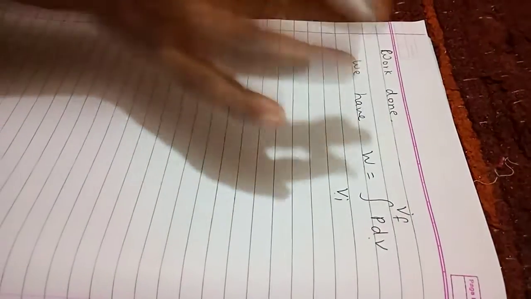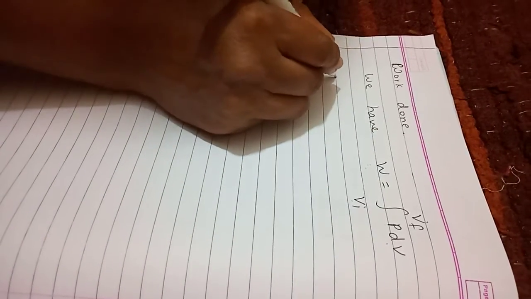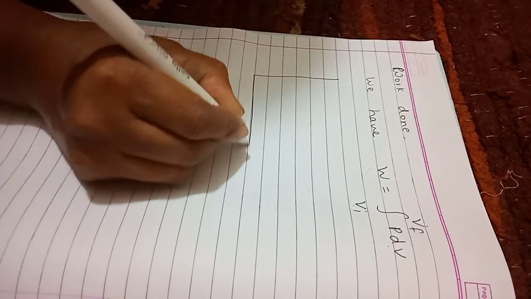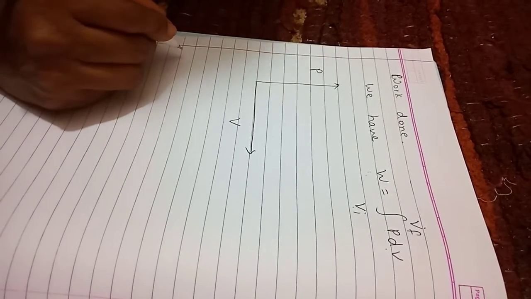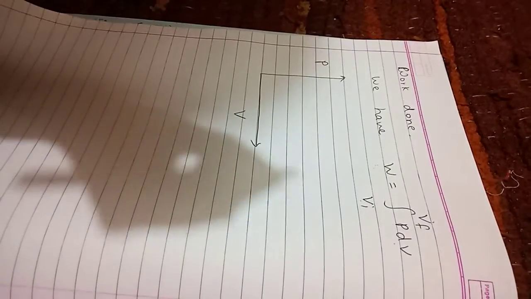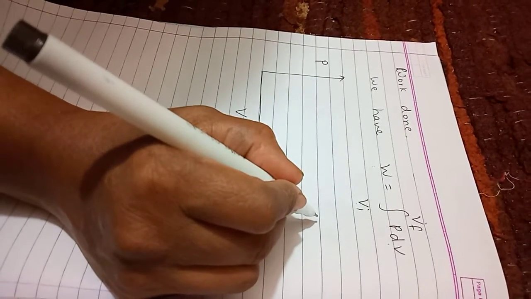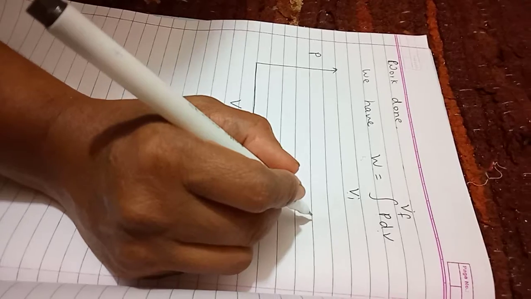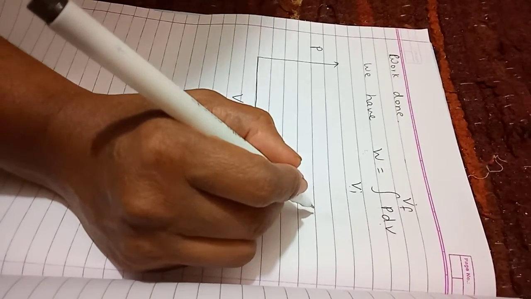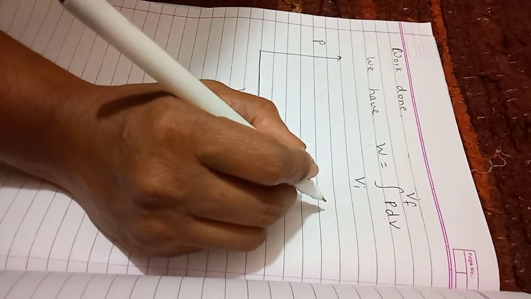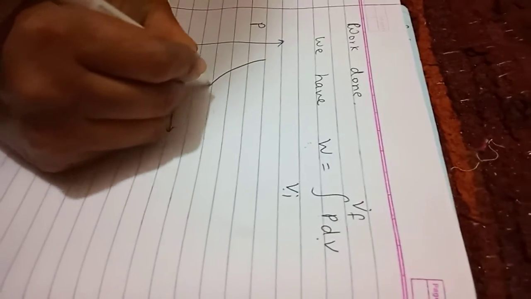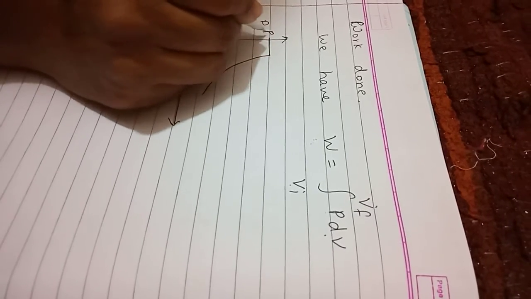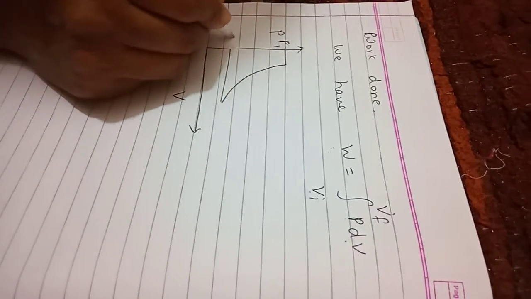Now what does this relation give us? Concentrate here, students. Exactly what we are going to do here is, we plot a graph of pressure versus volume. If a gas is enclosed in a frictionless movable piston and the gas pushes the piston out, then what happens? Pressure decreases. Let the pressure decrease from P1 to P2.